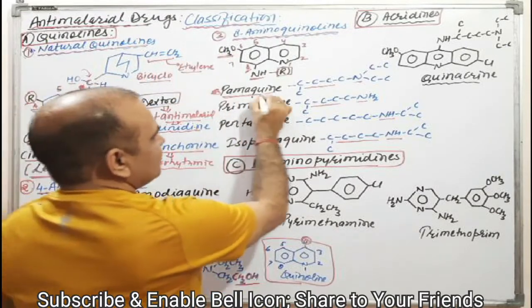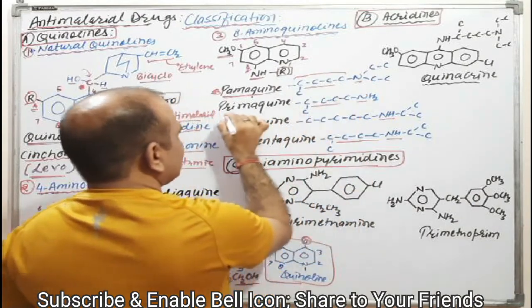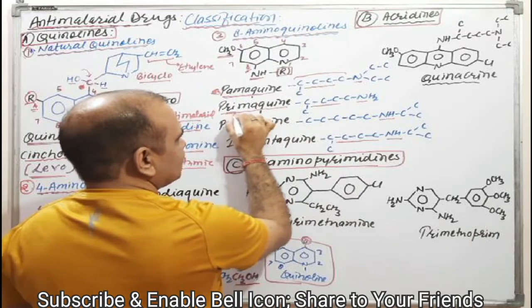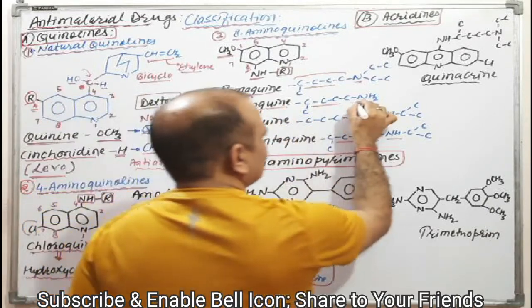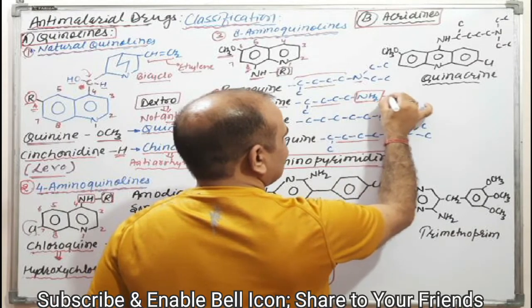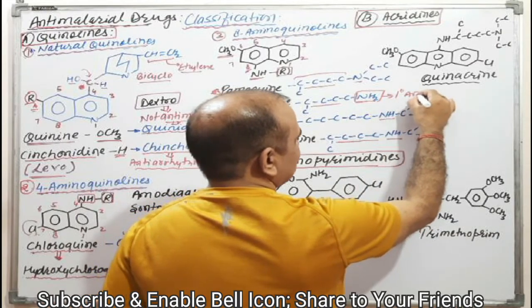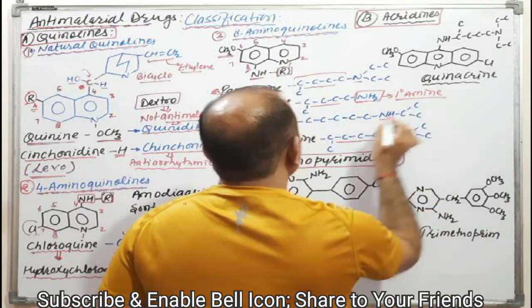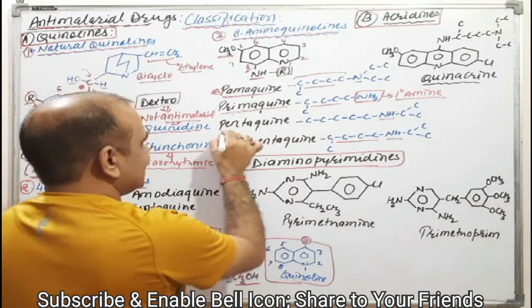This is the main difference, chlorine as well as methoxy. Similarly, primaquine, try to understand. Prima means primary amino, means here a primary, 1 degree amino group is there. That's why primaquine. Clear? Now pentaquine.